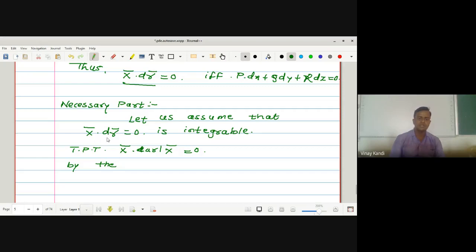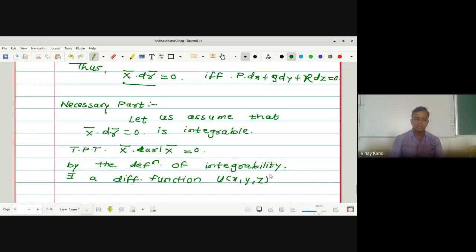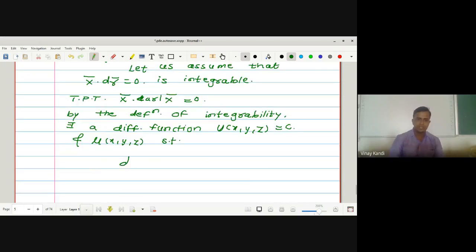We have assumed that x bar into dr bar is equal to 0 is integrable. So by the definition of integrability, there exists a differentiable function u of x, y, z, which is equal to c, and mu of x, y, z, which is the integrating factor, such that du is equal to mu into p dx plus q dy plus r dz. So this is the definition of integrability.